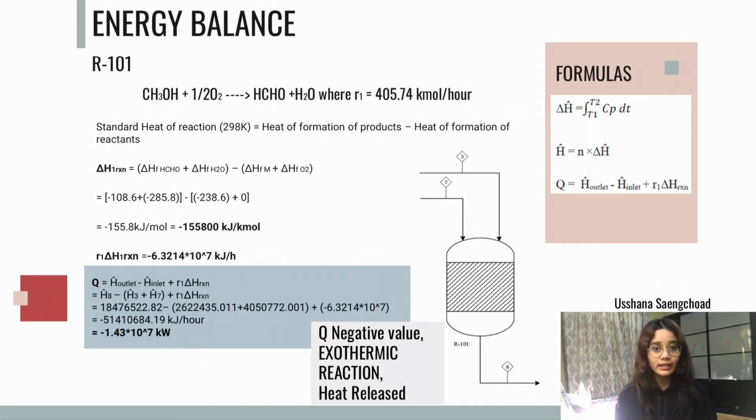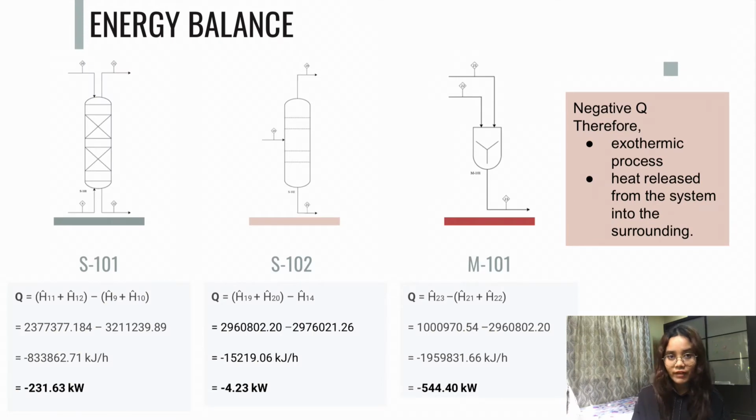Since Q is a negative value, this means that it is an exothermic reaction. Hence, heat is released from the system into the surroundings. Next, we look into the energy balance of other unit operations.